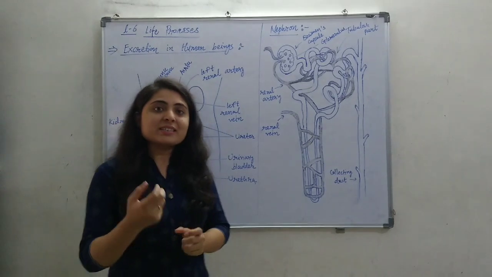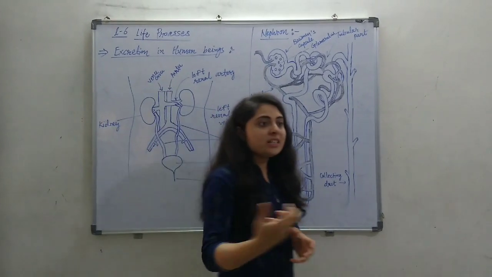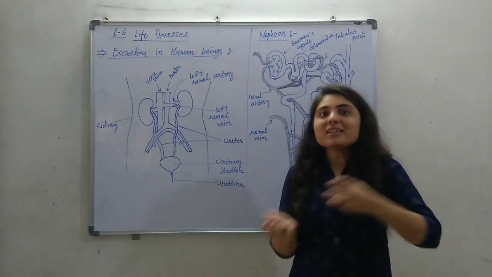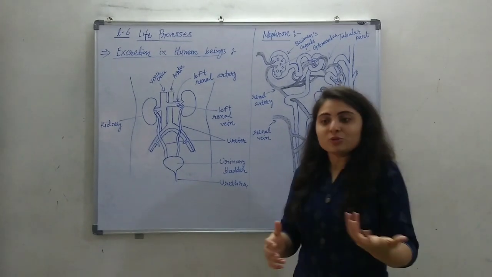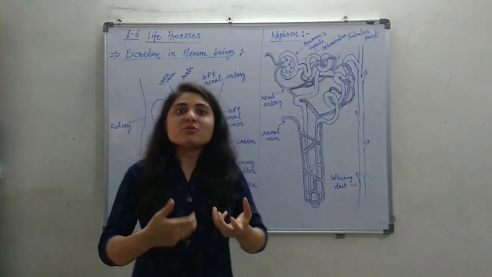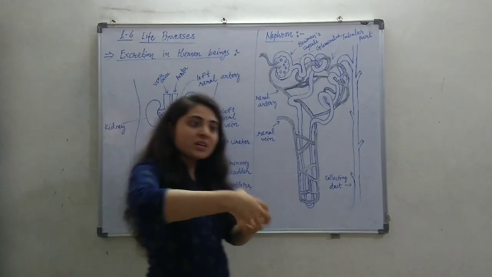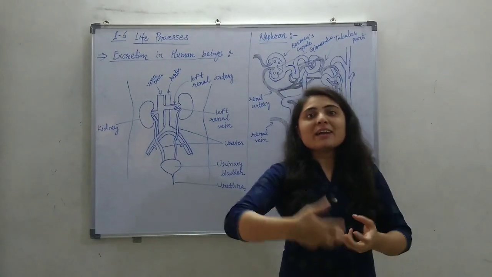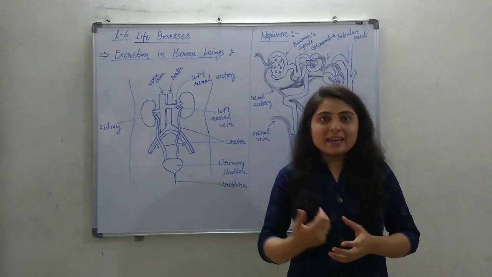So this carbon dioxide is a gaseous waste. It is not needed in the body, so this carbon dioxide needs to be removed from the body. And for that we have the respiratory system. The respiratory system helps to get rid of this carbon dioxide when we exhale.